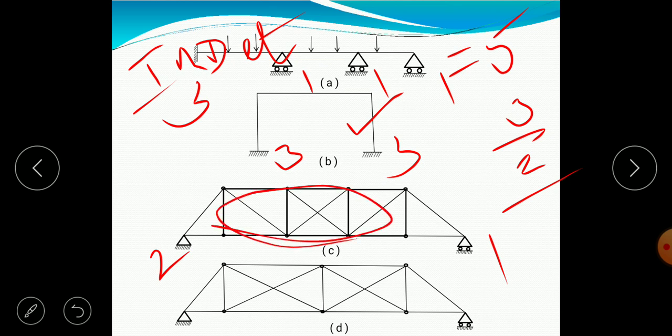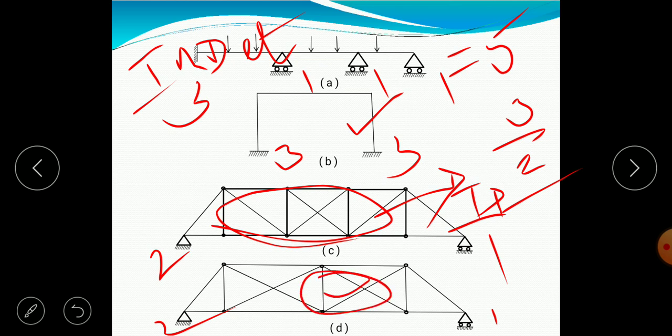Here also we have some unknown reactions, so we have to solve. So it is indeterminate. Next this one also. Here 2, here 1. But here some internal joints are there which have to be solved, so that is internally indeterminate. These are externally indeterminate. Okay.